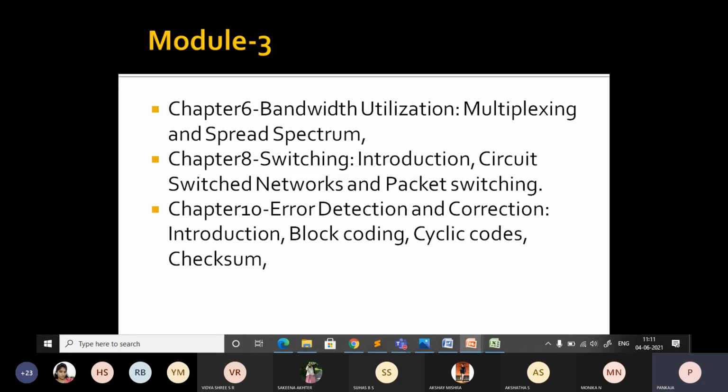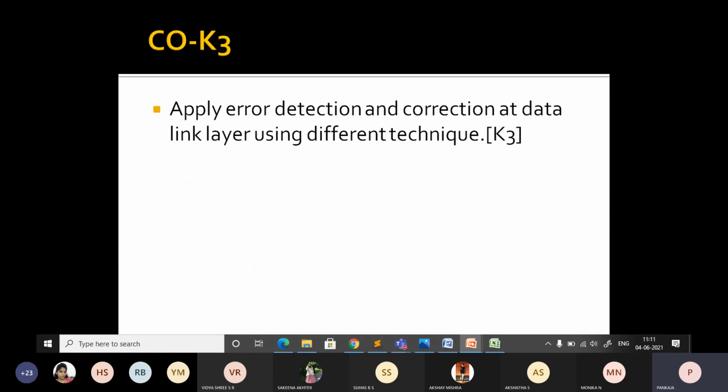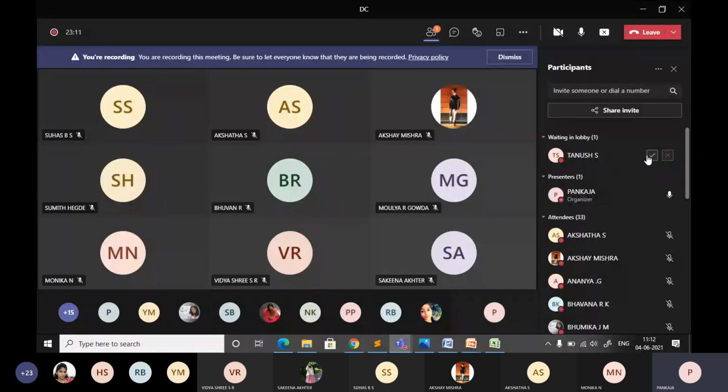Then later, chapter 10 covers error detection and correction, where you will be learning a lot about how to identify the errors in the received data and how to correct it using different methods. And you will be able to solve some of the problems. That's why I have given knowledge level 3, because you will be able to solve the problems by yourself by knowing the technique. So that's why it is K3.